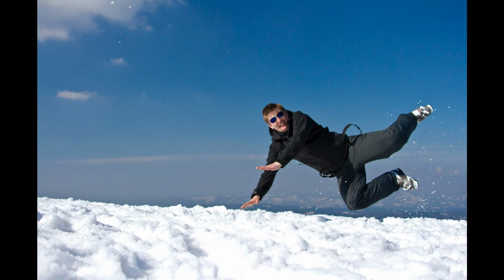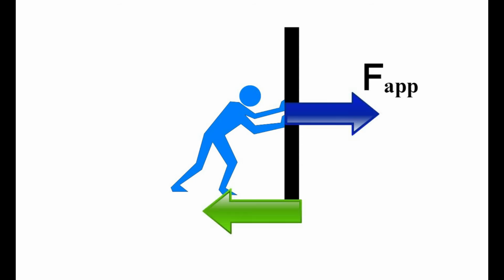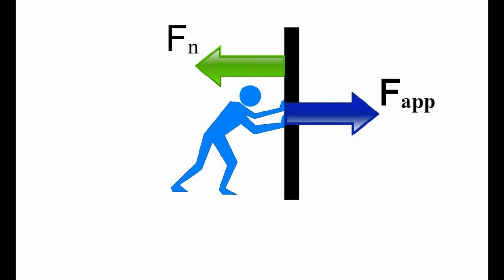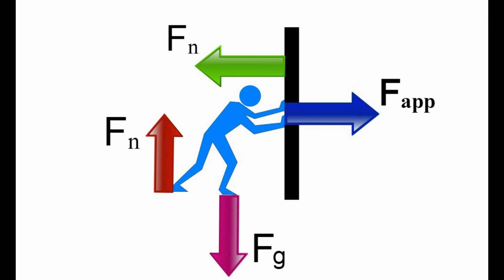Let's go back to our old example of the man pushing against the wall. We see again our two forces. We see the applied force applied by the man and the equal and opposite reaction force applied by the wall. But what's interesting here is that there are two other forces that we do not directly see in this diagram. These two forces are the gravitational force exerted by the man standing on the ground, and the normal force, in correspondence to Newton's third law, which is the equal and opposite force exerted by the ground.